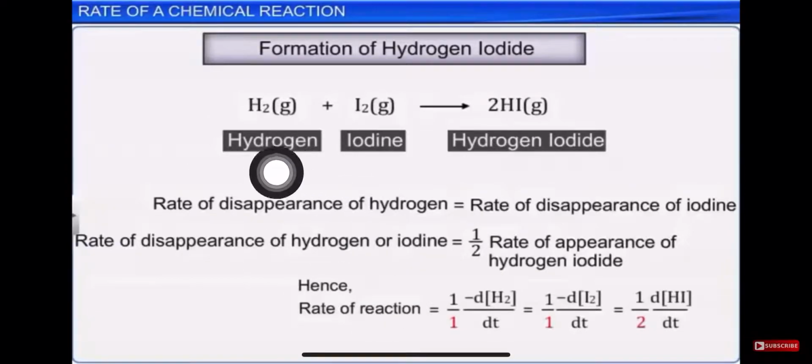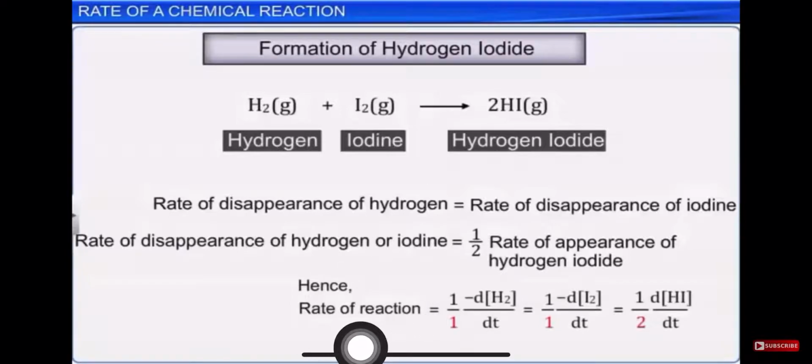If we take an equation where hydrogen and iodine react with each other to form hydrogen iodide, then the disappearance of H2 and I2 will be equal. Why? Because both are 1 mole, right? And the appearance of hydrogen iodide will be 2 times that. Why 2 times? Because 2 moles of HI are formed.